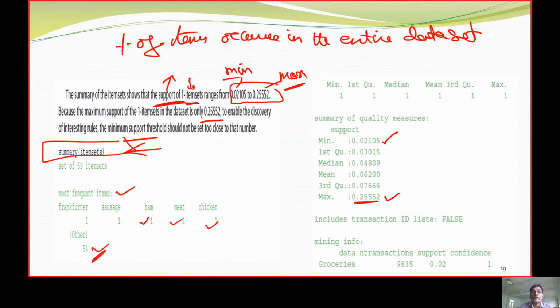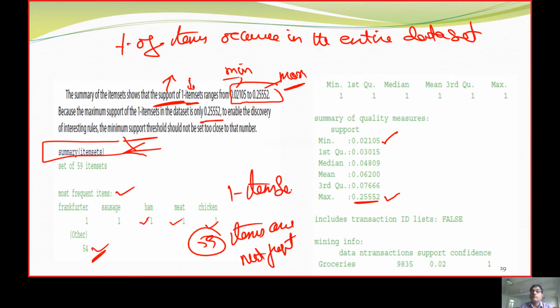So 54, 55, 56, 57, 58, 59. So 59 items are most frequent, and these are called one item sets.